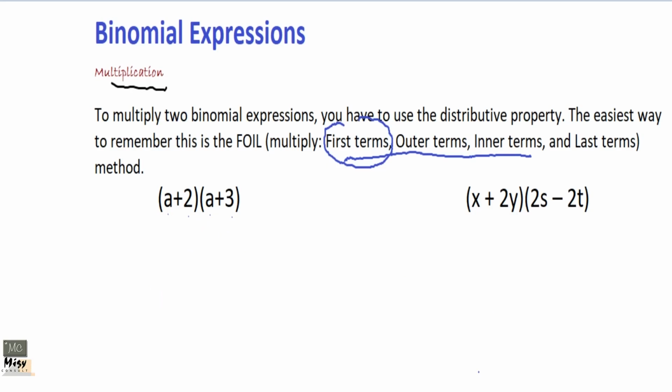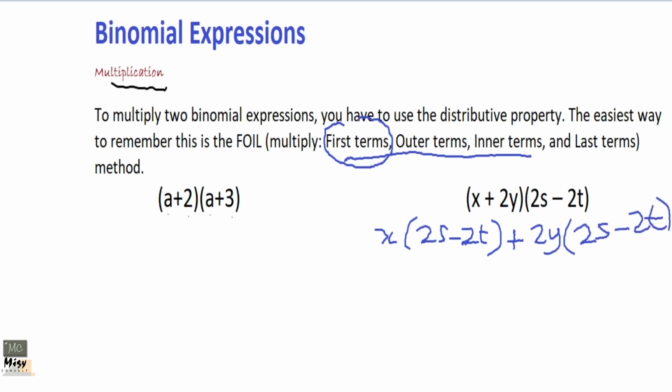Like I said, write the first one, take them one by one, and distribute each of them on both terms of the second one. So you get x into 2s minus 2t. Okay, if you like, continue with your second one, plus 2y, because you are taking the first one to distribute over the second one, 2s minus 2t. You get it?